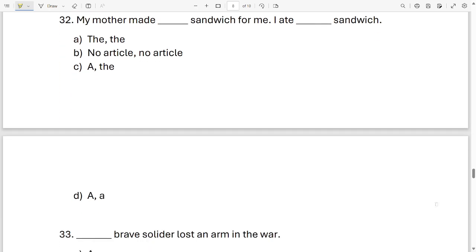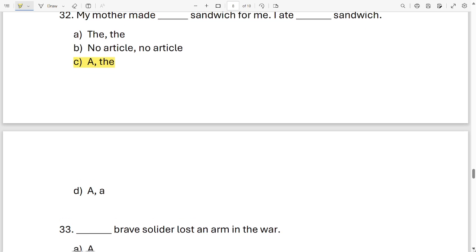My mother made dash sandwich for me. I ate dash sandwich. Now which two words will come over here? A, the, no article, no article, the. Look at the sentence. It's easy, you'll be able to do it. It is option C. My mother made a sandwich for me. I ate the sandwich. Let's move on to the next sentence.